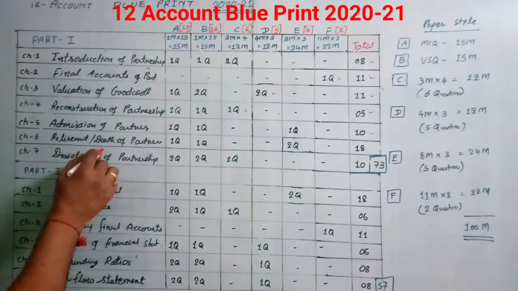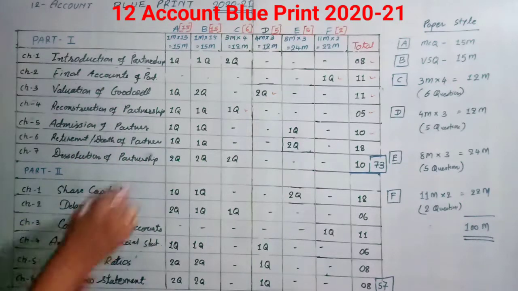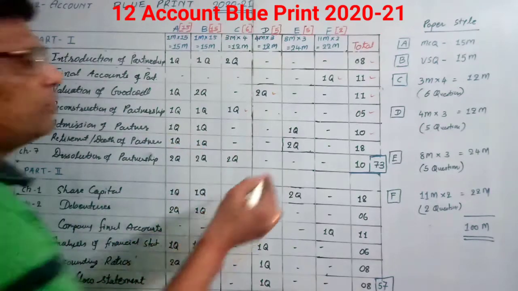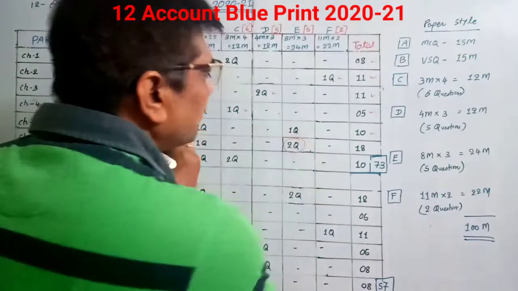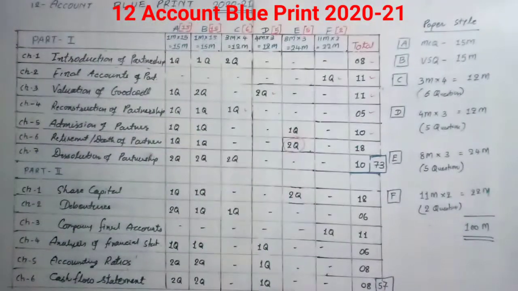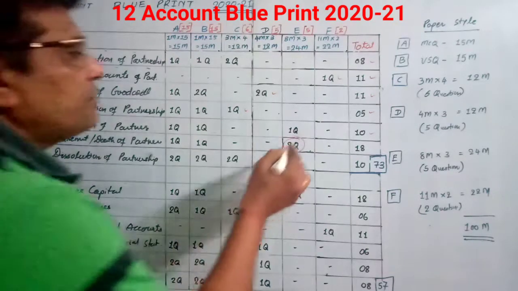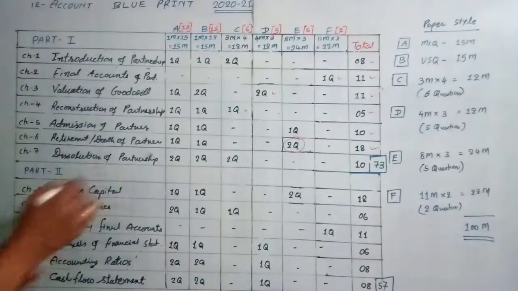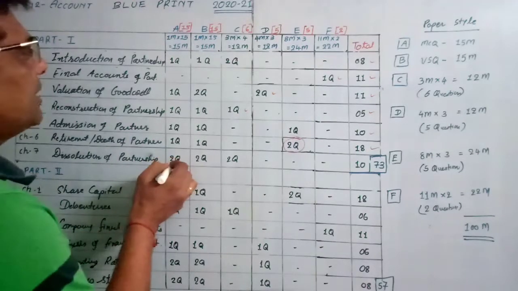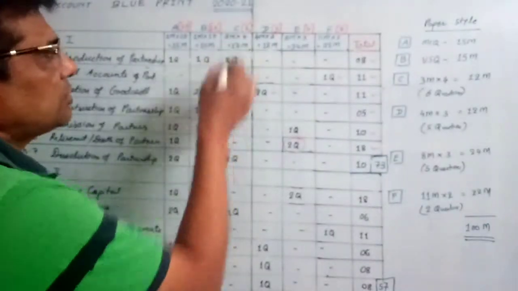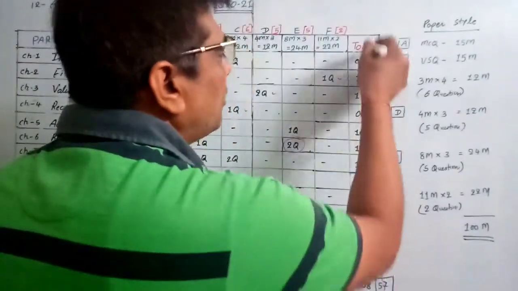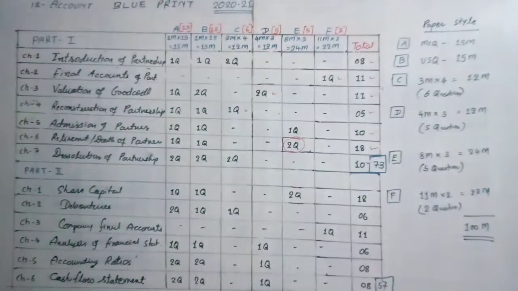Now Retirement or Death of Partners: 1 mark MCQ, 1 mark VSQ, but here the most important change is that they will ask 2 questions. So in total 18 marks from this chapter. Dissolution of Partnership: 2 mark MCQ, 2 mark VSQ, and 2 questions of 3 marks, so the total is 10 marks. Now the Part 1 total is 73 marks.